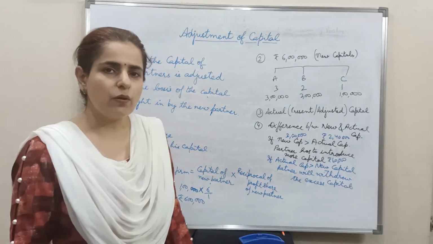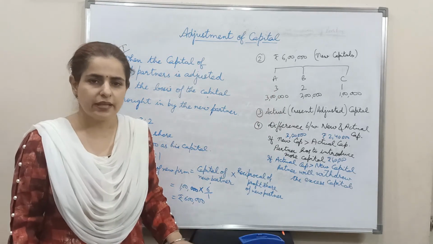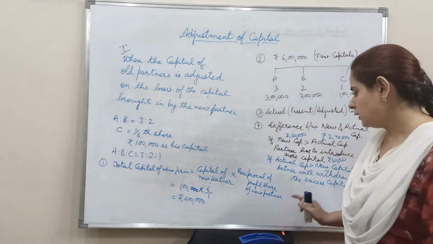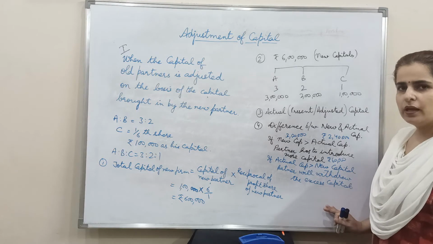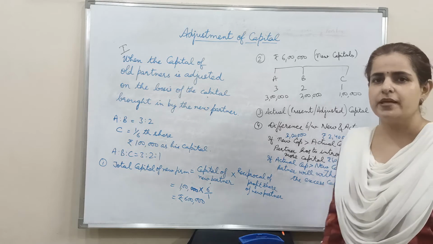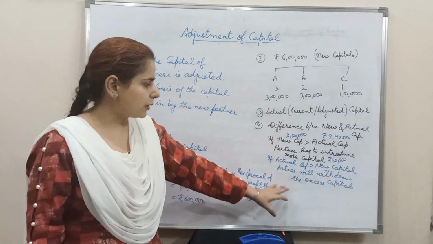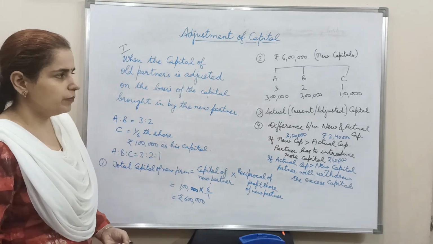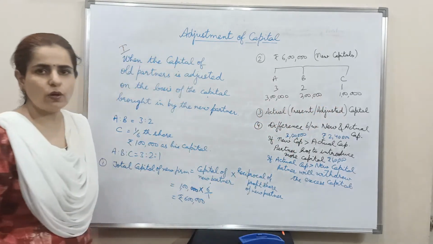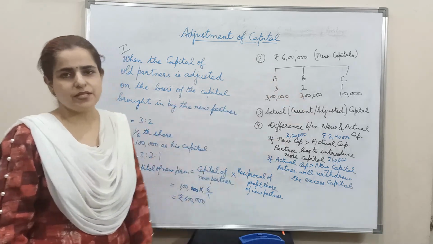On the other side, it can also be instructed that the adjustment of capital is to be done through current account. In that case, if more amount has to be brought in, then A's current account debited to A's capital account. And if excess amount is to be withdrawn, then A's capital account debited to A's current account. So whatever instruction is given in the question, accordingly this capital is to be adjusted. And because of that adjustment, this amount will be the balance carried down of the partner's capital account and it will be taken to the balance sheet of the new firm.